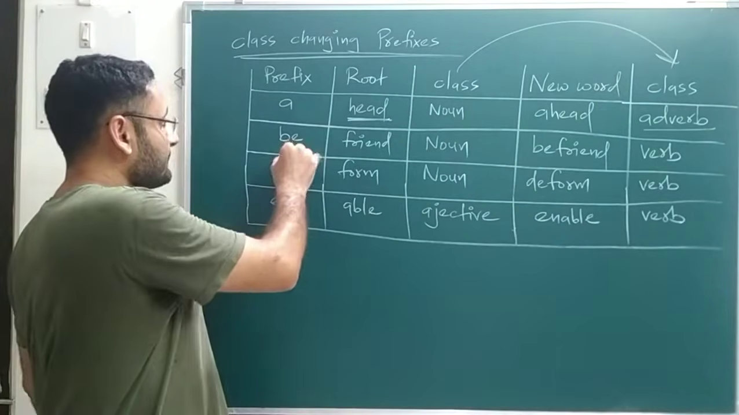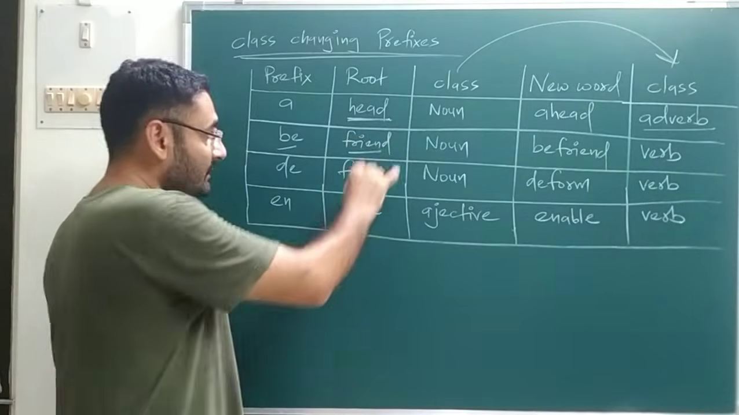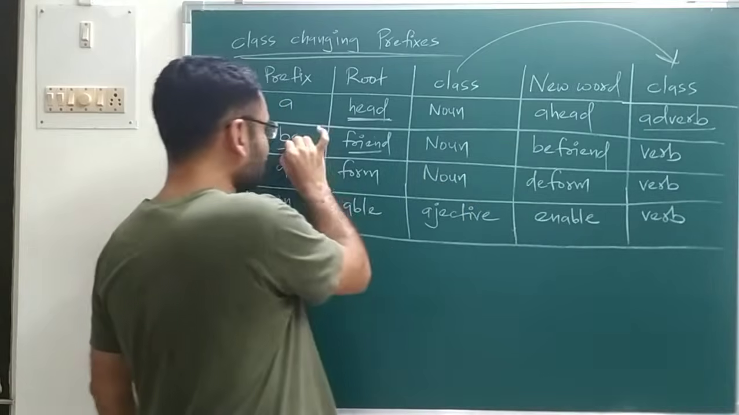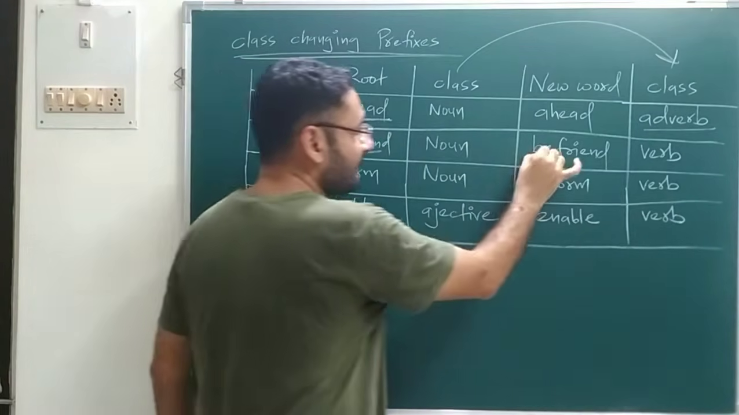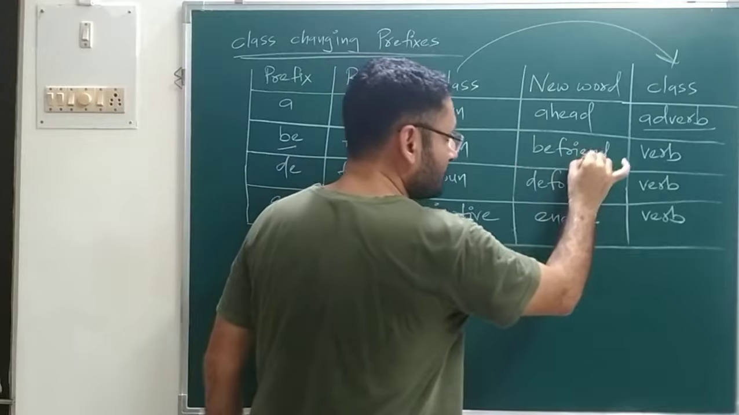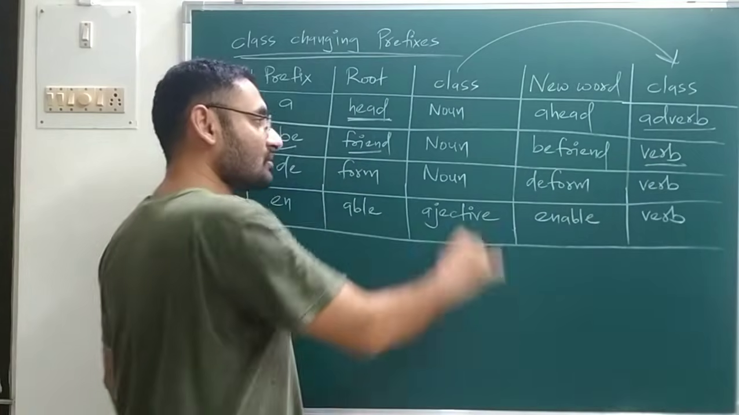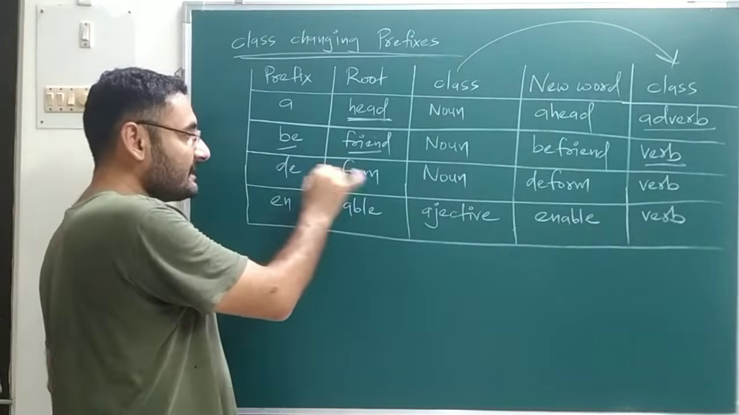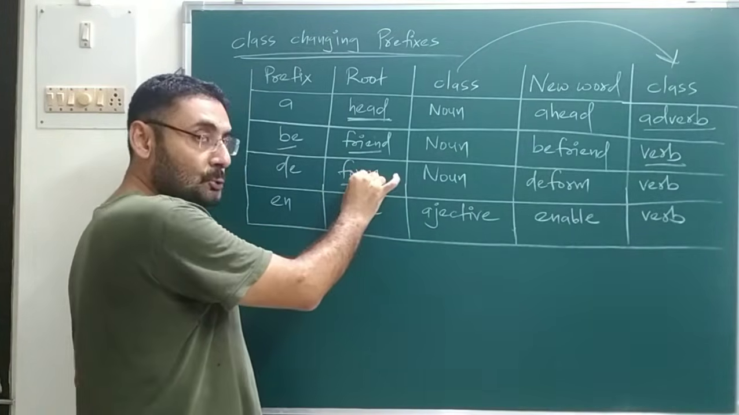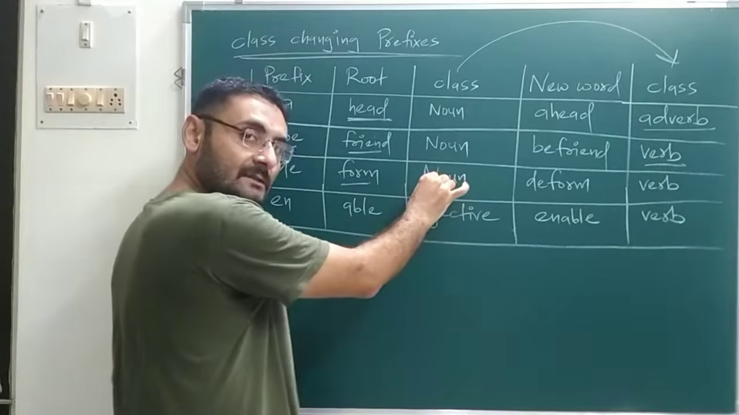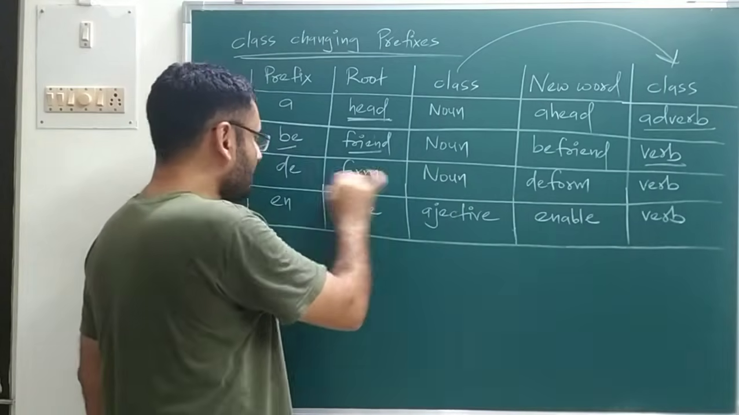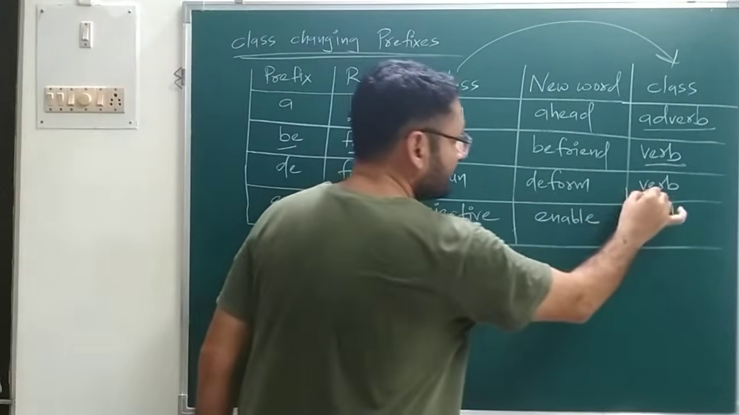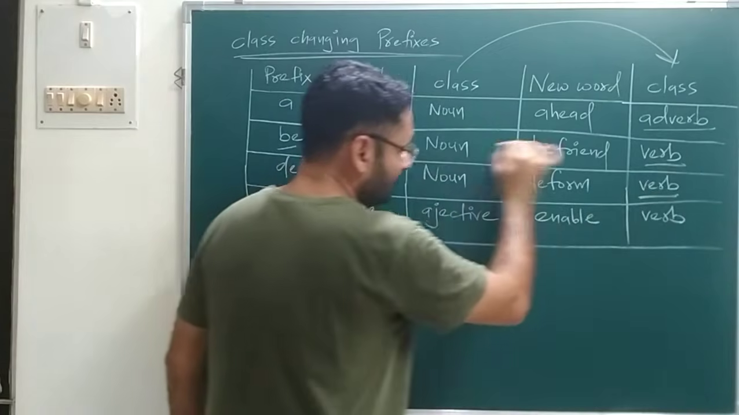Okay. Next prefix is be. Root word is friend. Now friend, class is what? Friend is a noun. So if you combine both of the things, prefix plus root, that is your befriend, and befriend is a new word, and the new word has which class? It is a verb. So class is changed from noun to verb. Similarly, we will take the next prefix, which is de, and form is the root word. Root word has which class? It is a noun. Okay. Now if you combine both, prefix plus root, that will be deform, and deform is what? It is a verb. So class is changed from noun to verb.